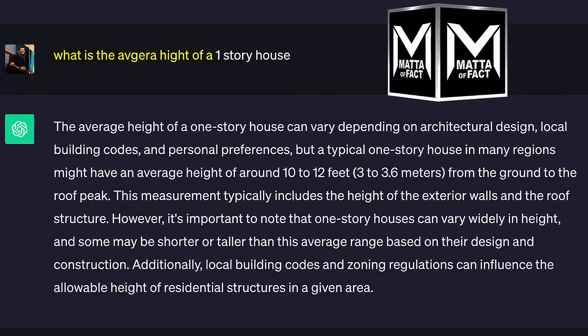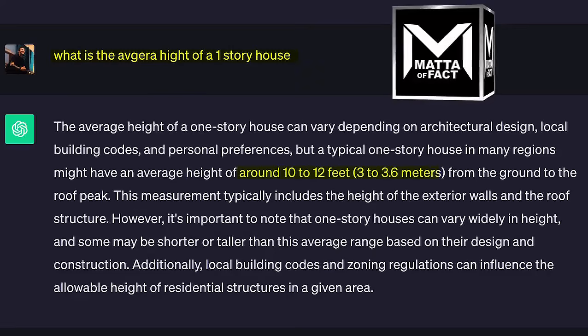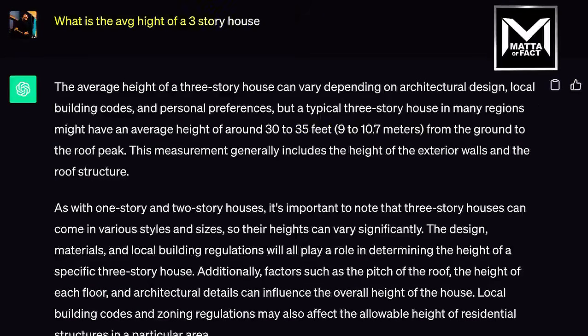So I asked ChatGPT, I said, what is the average height of a one-story house? ChatGPT responds 10 to 12 feet. What is the average height of a two-story house? 20 to 25 feet. What is the average height of a three-story house? 30 to 35 feet. So that's really bizarre.